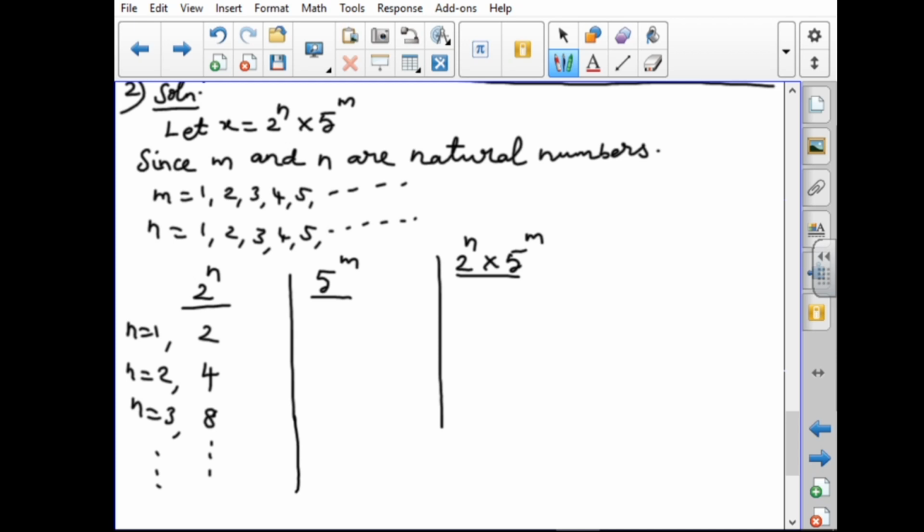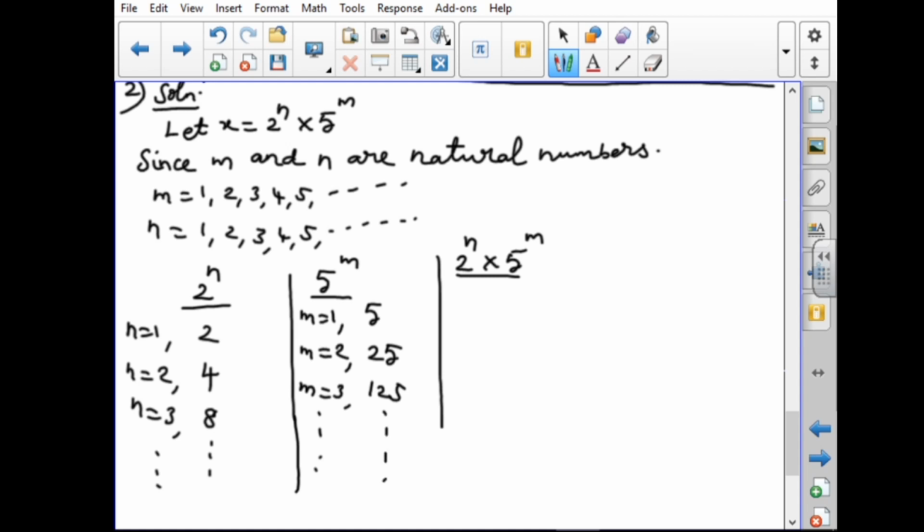For 5 power m, m equal to 1 gives 5 power 1 equal to 5. m equal to 2 gives 5 squared, 25. m equal to 3 gives 5 power 3, 125, and it goes on like that.